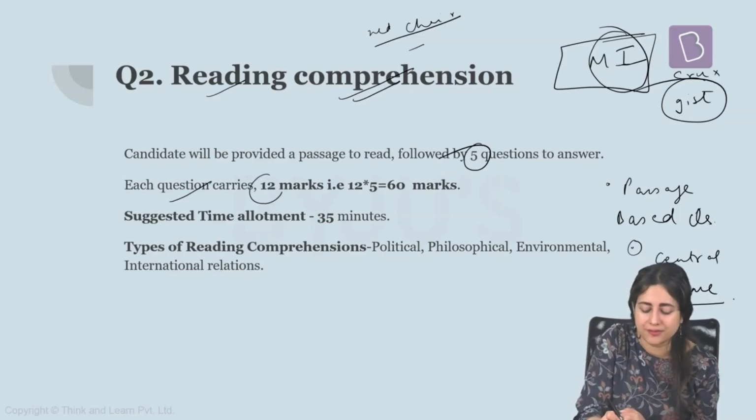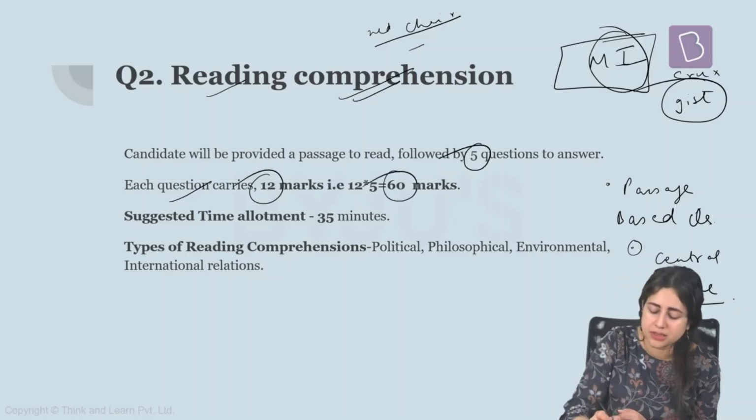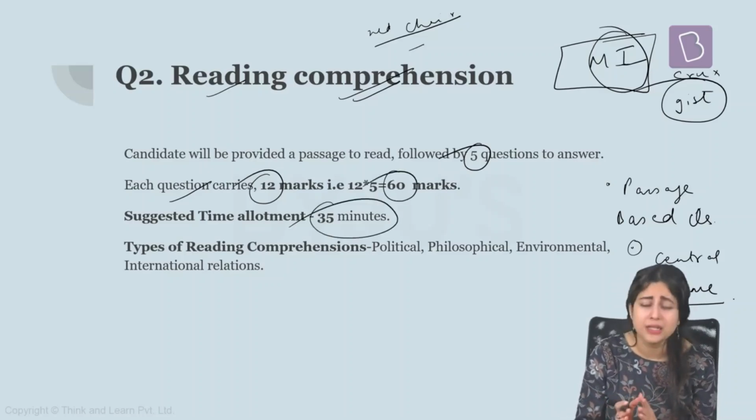Then each question here will carry 12 marks, which roughly contributes to 60 marks total. Suggested time here is 35 minutes because it should not take longer than that. Passages are easy in nature, but please do not use any shortcuts. Read the passage once properly. Then easily you will be able to find all the answers. Try to identify the main theme in your mind. That's very important. If you get stuck on some difficult word, underline it and try to find its meaning from the line of the passage itself in case you do not already know it.